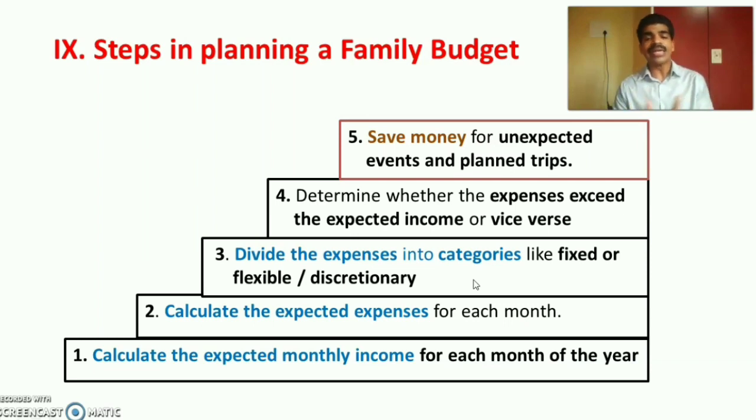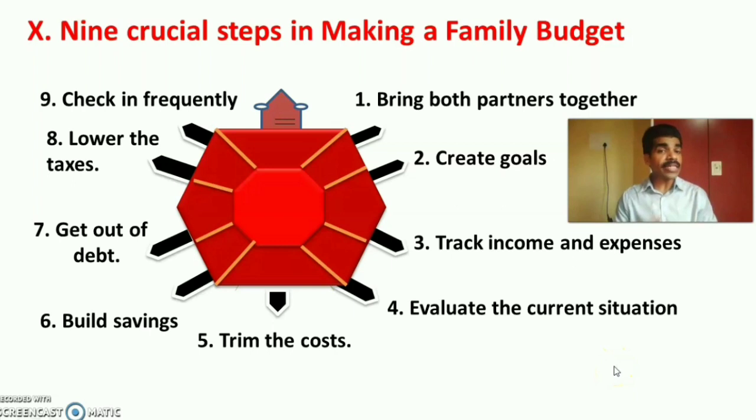like different discretionaries. Fourth step is determine whether the expenses exceed the expected income or vice versa. If so, they have to reduce the expenditure for the particular month. Then last step is save money for unexpected events and planned trips that may be required for the family for the particular month. So these are the 5 steps in planning family budget. Next is 9 crucial steps in making a family budget.